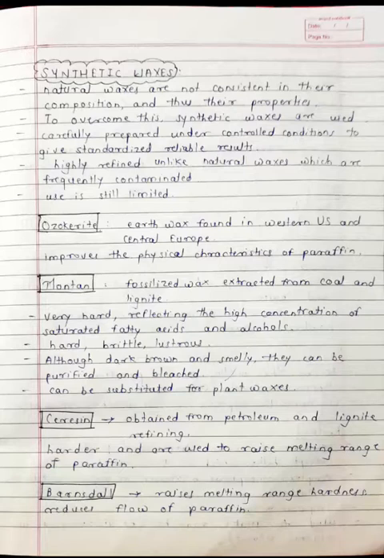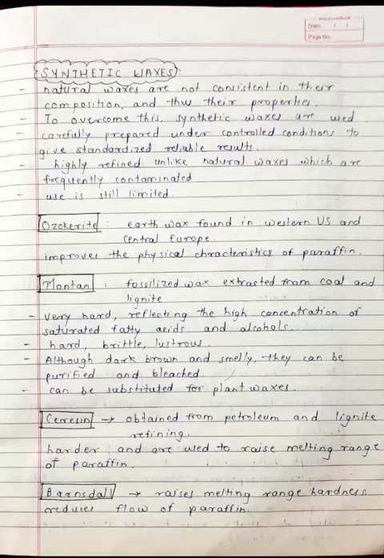Earth wax found in the western US and central Europe. So this is found in the western US and central Europe. Improves the physical characteristics of paraffin. So to improve the physical characteristic of paraffin, we are adding ozokerite, which is the synthetic wax.